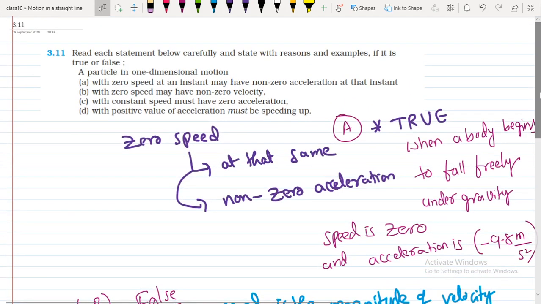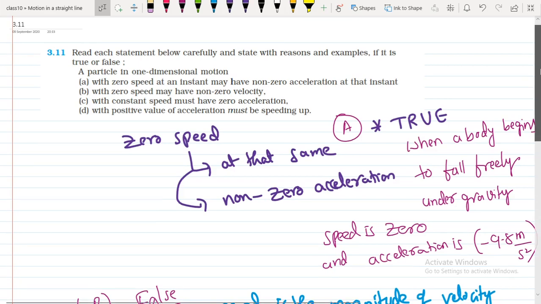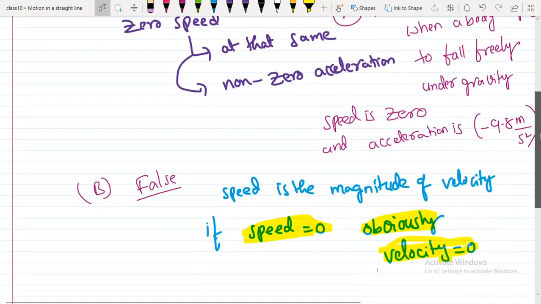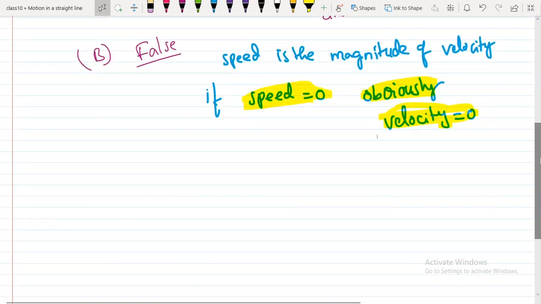Let's see the third statement: with constant speed must have zero acceleration. This happens in one dimension. Speed is constant.